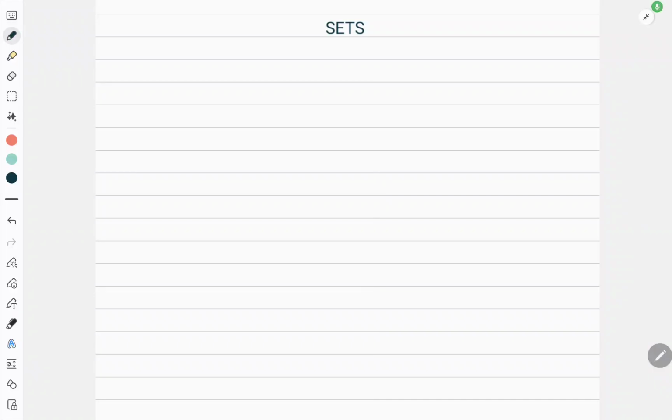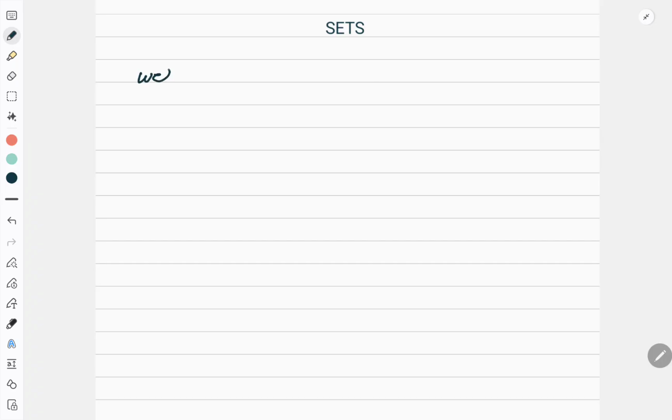Students, today we are going to discuss sets. Now, what exactly is a set? We already know the meaning of collection and the meaning of element. Collection means anything which you collect is called a collection, right? Based on all this, we are going to define a new term for you, which is called a set. What is a set?